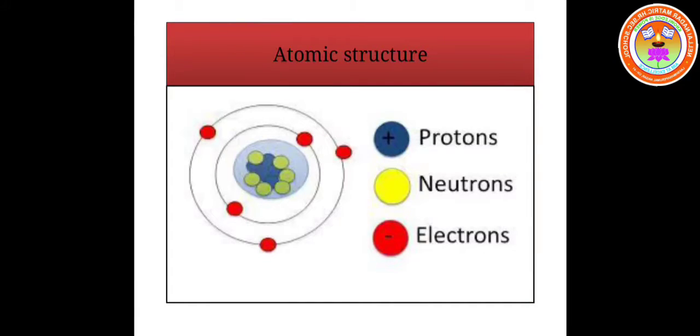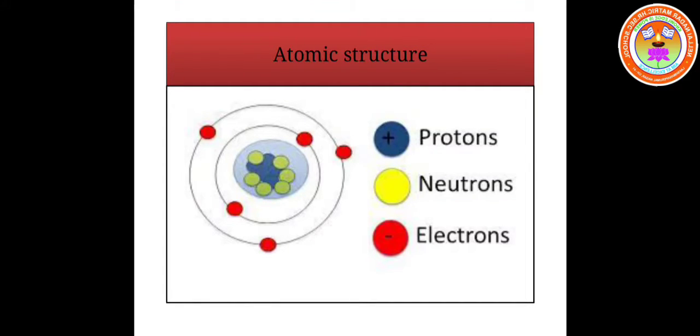So this is atomic structure. Protons are positively charged. The neutrons are neutral. They don't carry any charge. And the electrons are negatively charged. Protons and neutrons are collectively present at the center of an atom inside the nucleus, and protons and neutrons are collectively called nucleons.